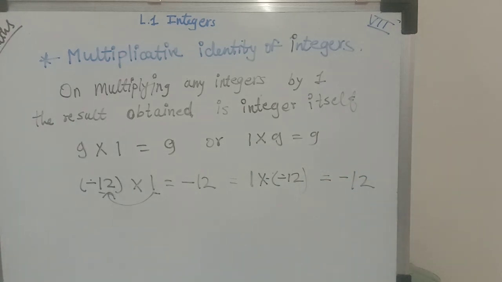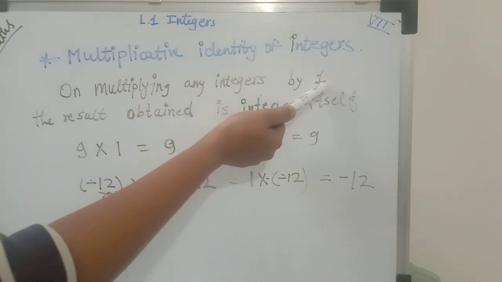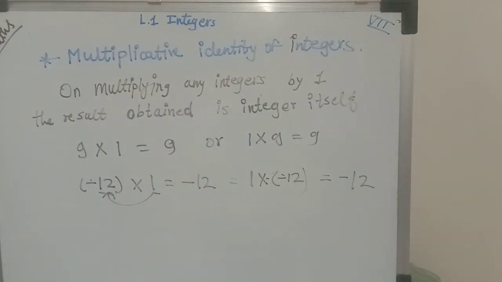Now one more important thing I want to tell you. Here we are multiplying the integers with 1. Instead of 1, if there is a -1, remember students, when you are multiplying any integer with -1, you will get the additive inverse. What does it mean, additive inverse?